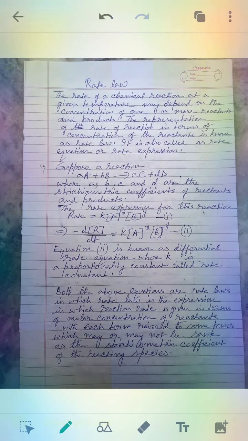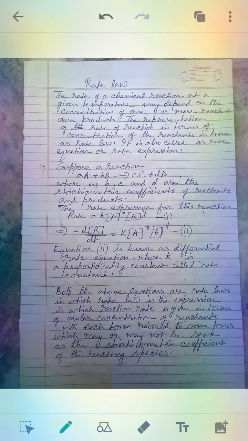You can see here that I have written one equation. Suppose the reaction is small a capital A plus small b capital B gives the products small c capital C plus small d capital D. Now what does this stand for? Capital A and capital B are reactants. Capital C and capital D are products. Whereas small a, small b, small c and small d are the stoichiometric coefficients of the reactants and the products.